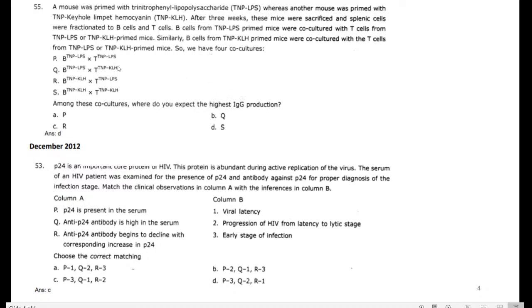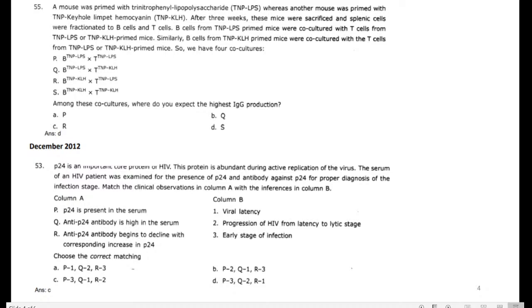What are all the four co-cultures? Here they ask about the co-culturing. First step, you want to understand the mice carry these two. Then the mice were sacrificed. If you have pen and paper, draw it by yourself.